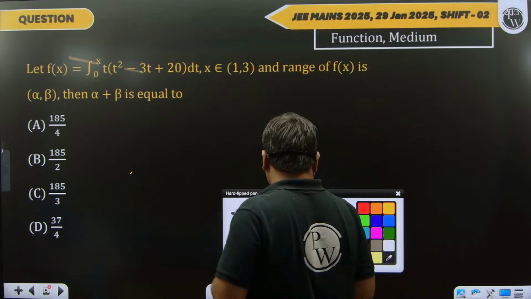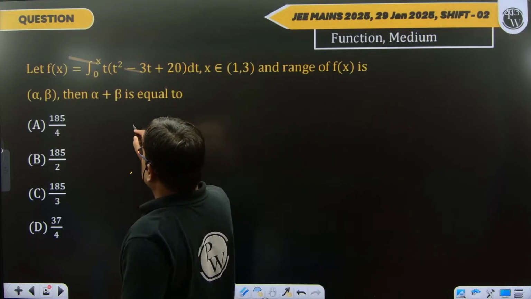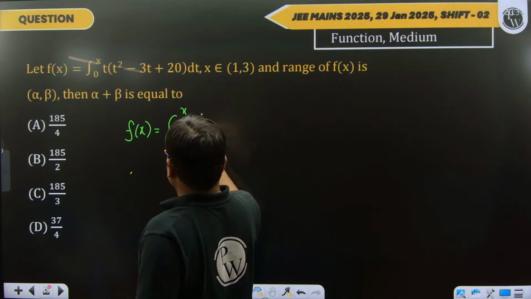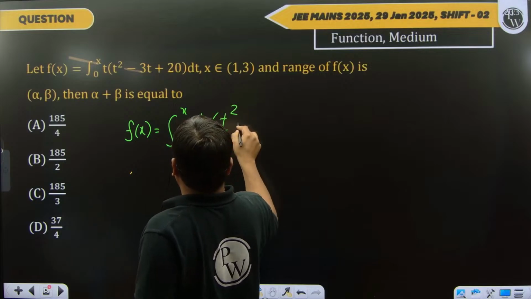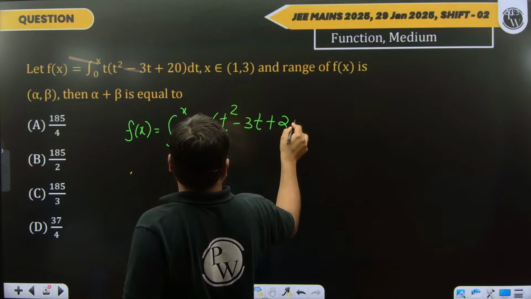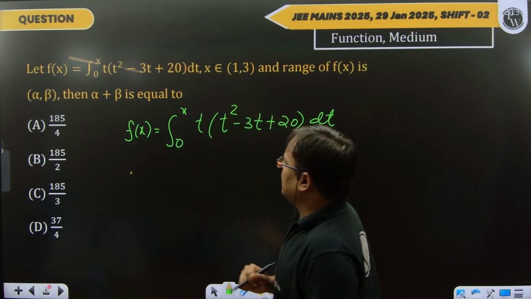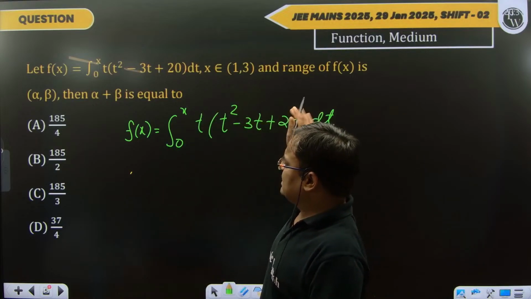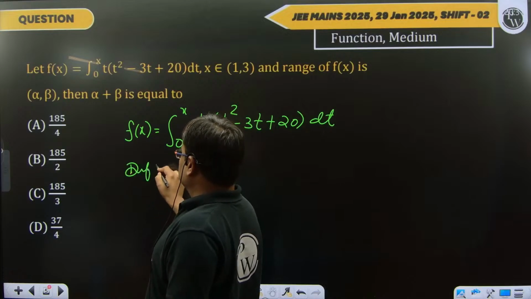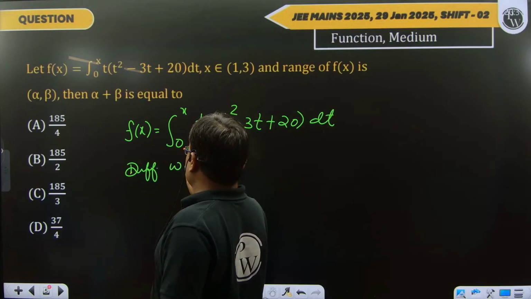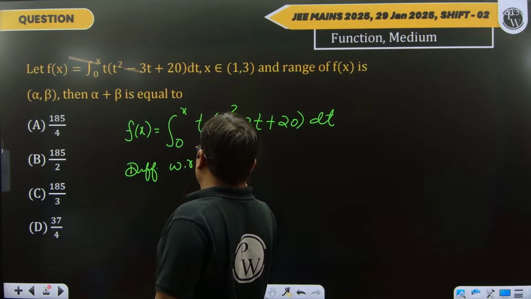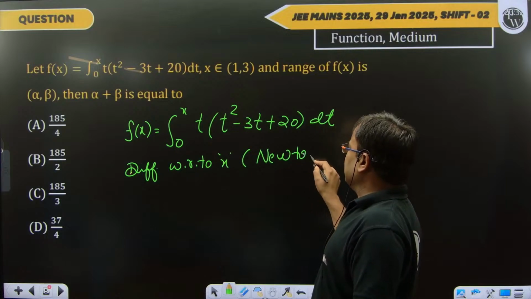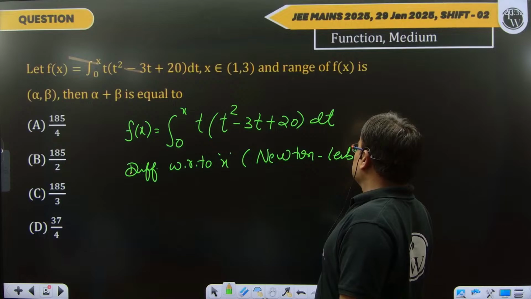So first, in the Newton-Leibniz rule, if you take f(x), this f(x) is the integral from 0 to x of (t square minus 3t plus 20) dt. And if you want the sign of f'(x), then you have to differentiate this. If you differentiate with respect to x on both sides, then you have to use the Newton-Leibniz rule. You know the Newton-Leibniz rule in calculus.